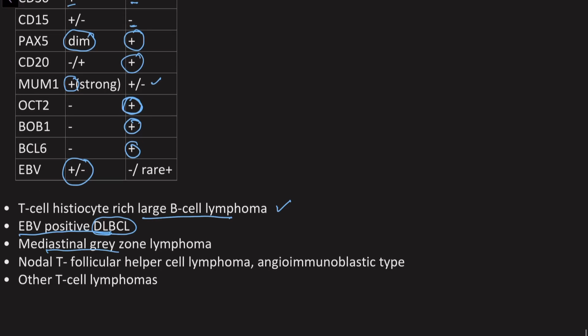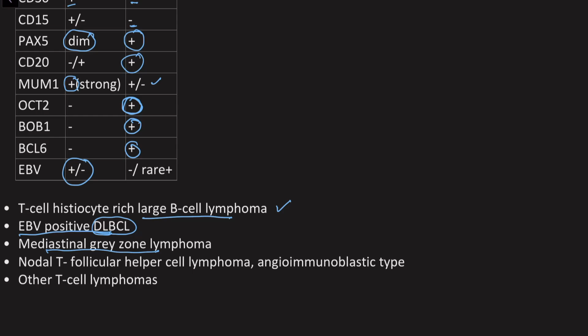Mediastinal gray zone lymphoma can become very difficult, and when do we suspect a gray zone lymphoma? When it is having aberrant expression of markers. For example, there are certain markers that are going more towards a classic Hodgkin lymphoma, but then there are certain markers that are going more towards a diffuse large B cell lymphoma. So it is a very difficult diagnosis to make, and usually requires consensus.